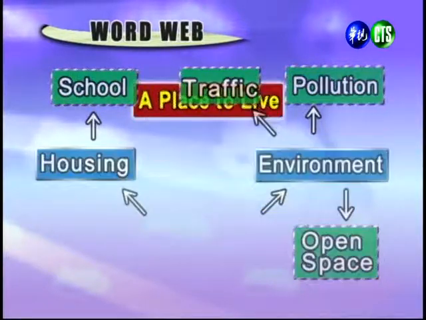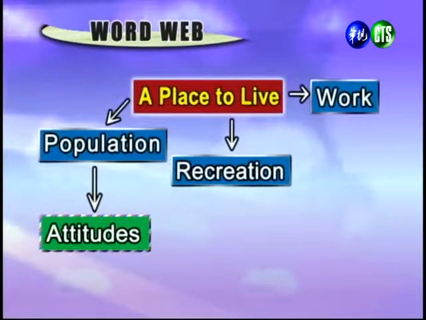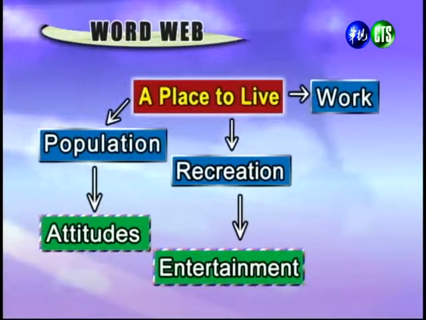And so, for example, the attitude of the local population can be important because you want to live in a place where you are comfortable with your neighbors. Okay, recreation can also include different sources such as entertainment, like the movie theaters or clubs nearby.